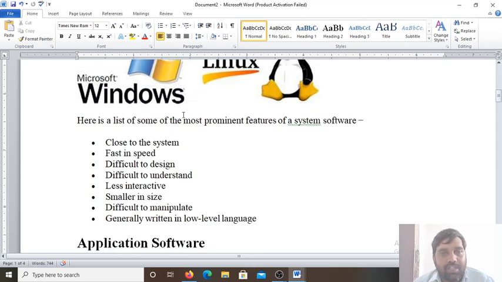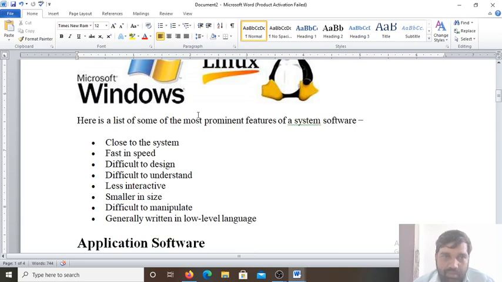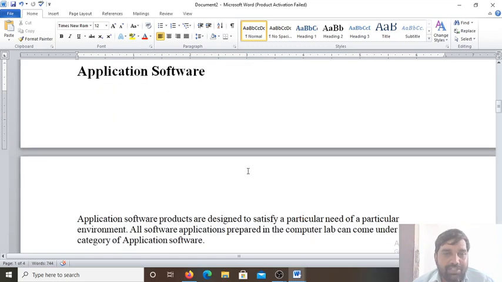Microsoft Windows is an operating system, and Linux is an operating system. All these are system software. Here is a list of some prominent features of the system software. It is close to the system, fast in speed, difficult to design, difficult to understand, less interactive, smaller in size, difficult to manipulate, and generally written in low-level language.